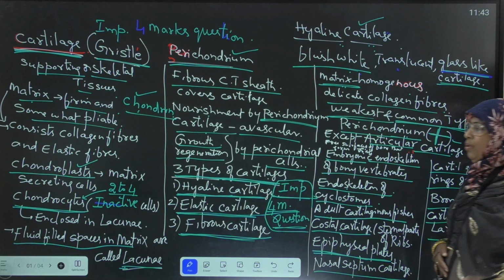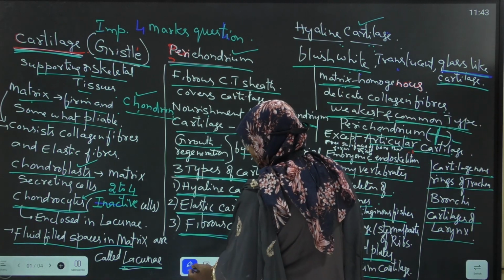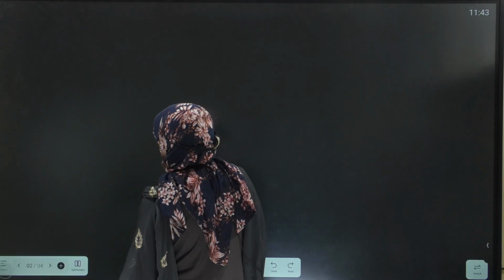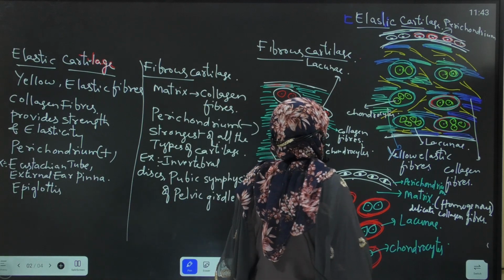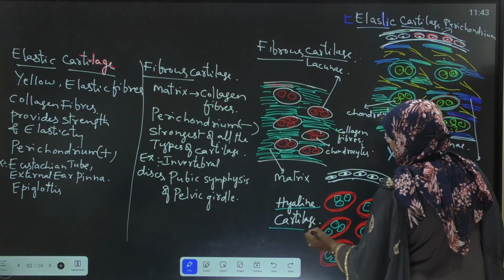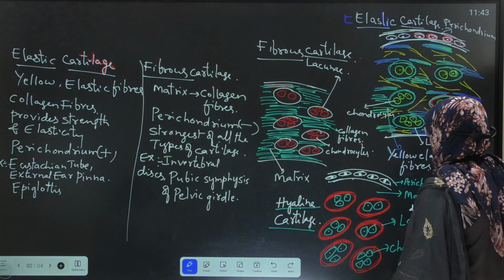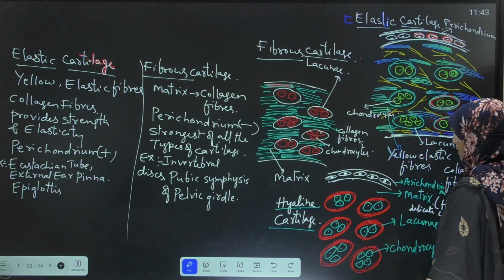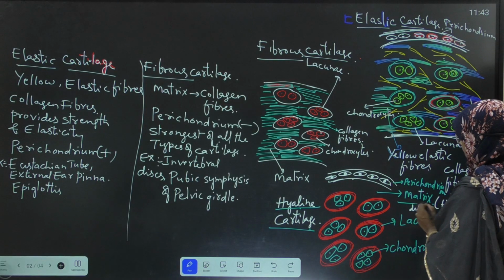Now I will show you the diagram of hyaline cartilage. In hyaline cartilage, the matrix is homogeneous.